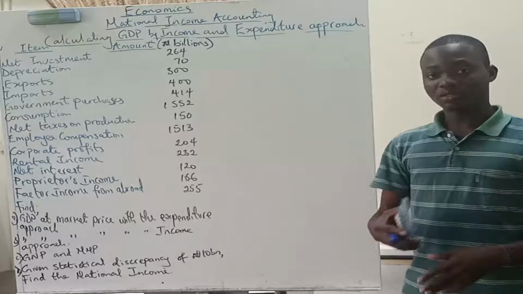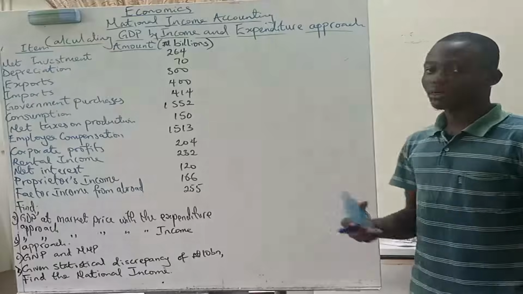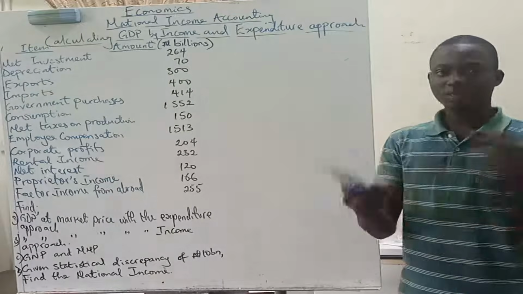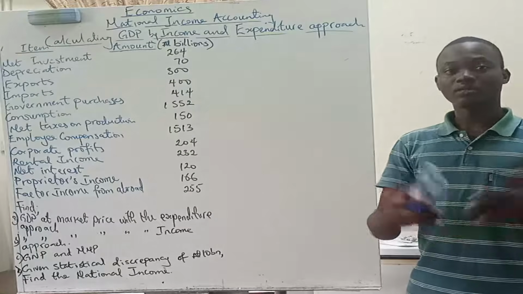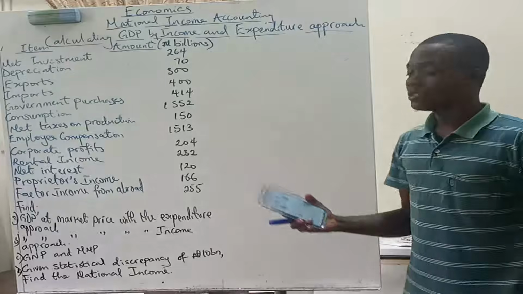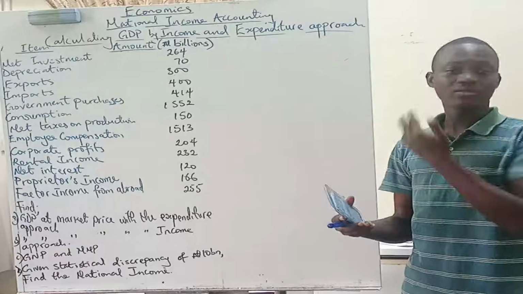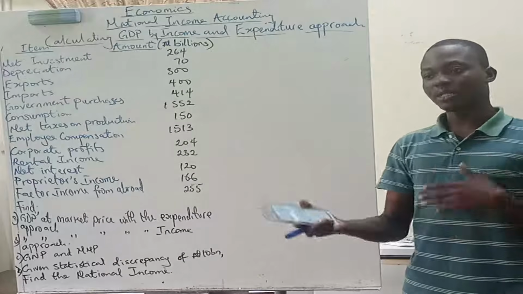Then corporate profits, which is talking about the income of corporations, incorporated firms. Rental income is the income of individuals that own factors of production, basically income of households, because it is assumed in economics that households are the owners of factors of production. Net interest is briefly divided into three. Net interest is just talking about interest paid and interest received.